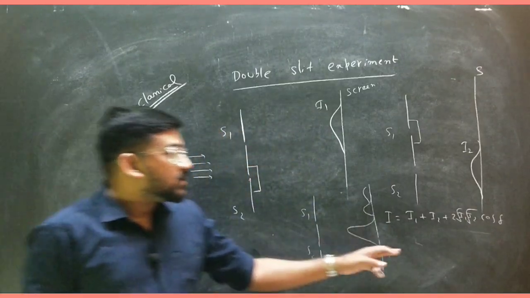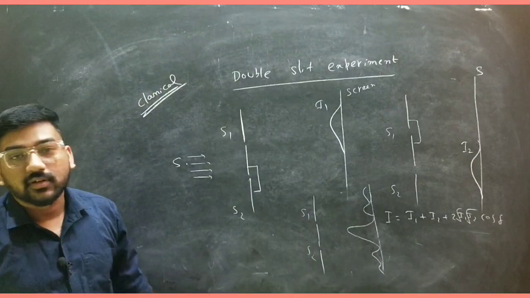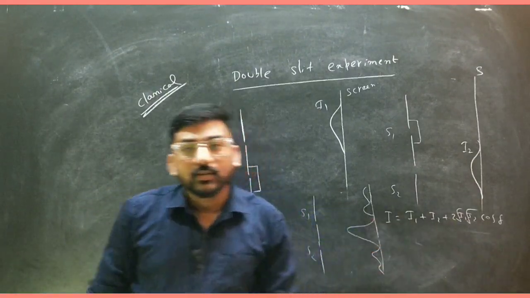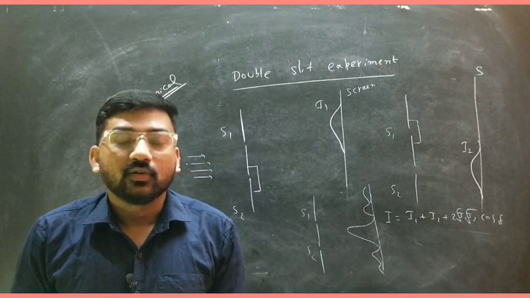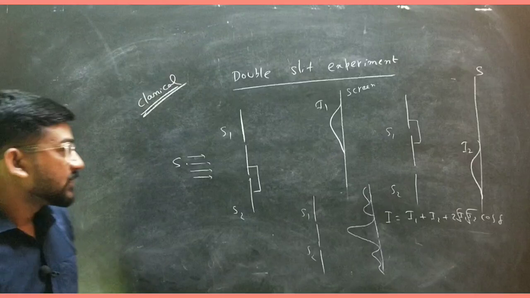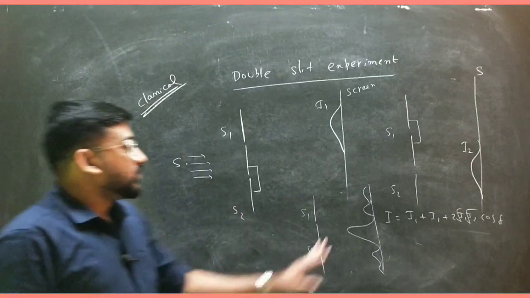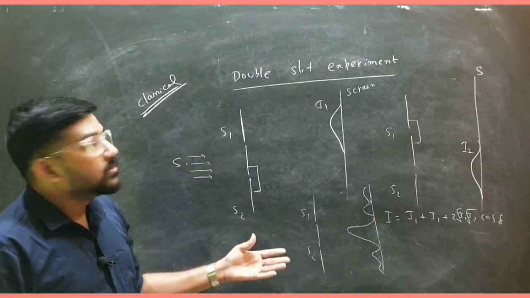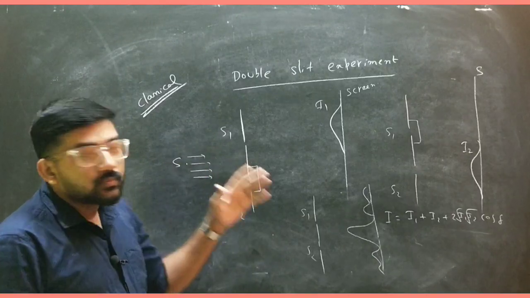So this intensity depends not only on I1 and I2 but also on the phase difference between S1 and S2. And for this coherent source, I told you earlier that this phase difference will be only a function of space, not a function of time. So with respect to time, this phase difference is constant. So this will be the unit intensity pattern.